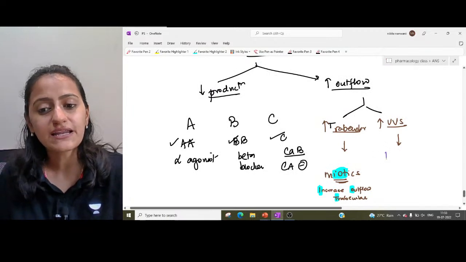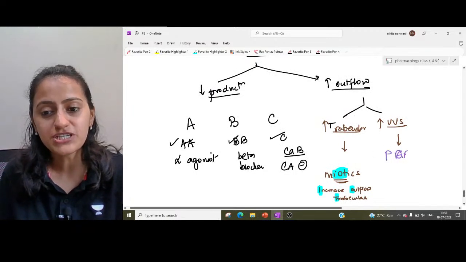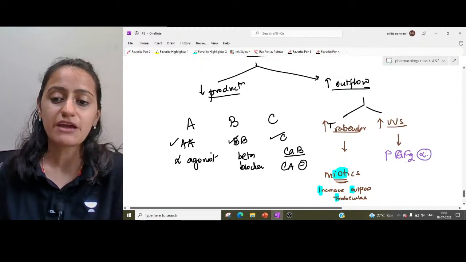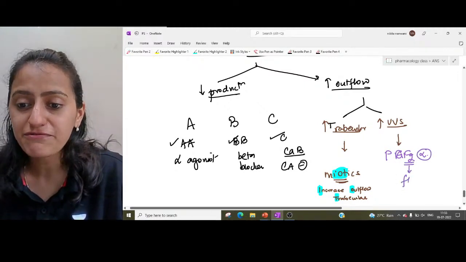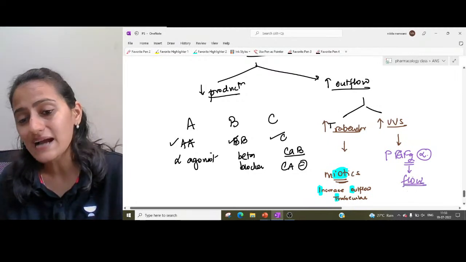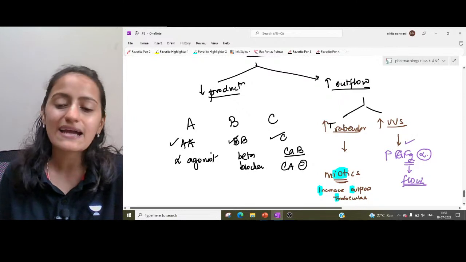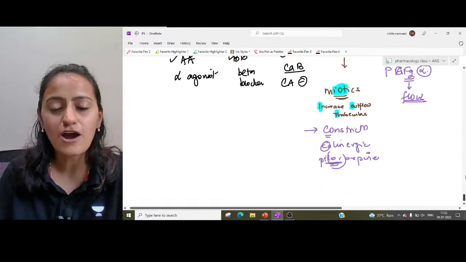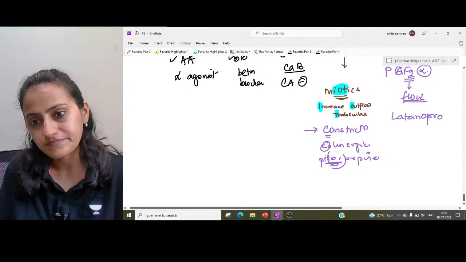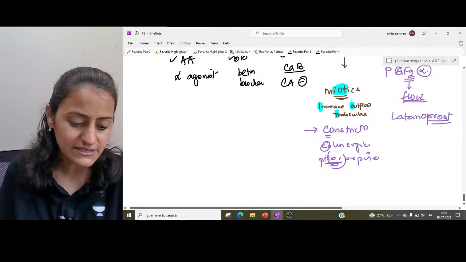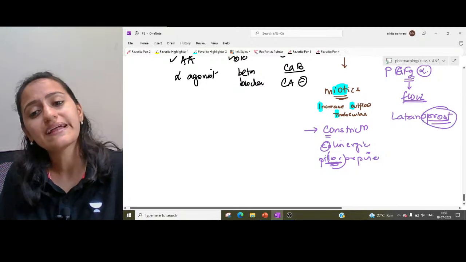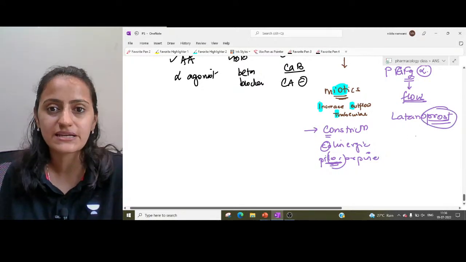Increase uveoscleral outflow is your PGF2 alpha drugs. Okay, the PGF2 alpha. Remember, F for flow. Basically they increase the outflow. They do not act on the production and they act by increasing the uveoscleral outflow. Like you have latanoprost. So the prost drugs, those are the PGF2 alpha and they act by increasing the uveoscleral outflow.